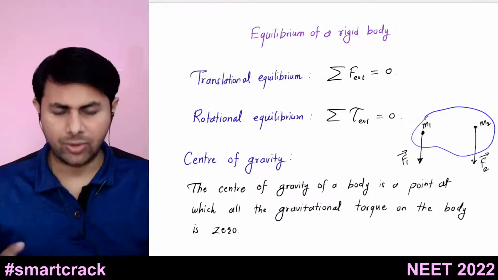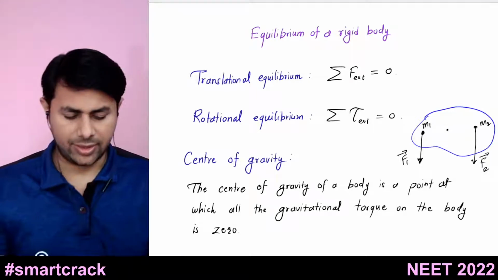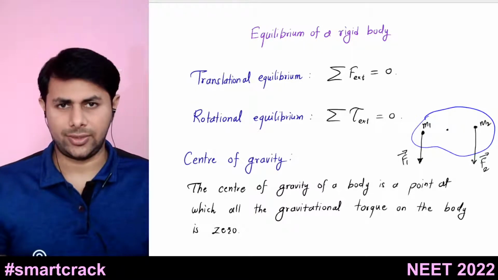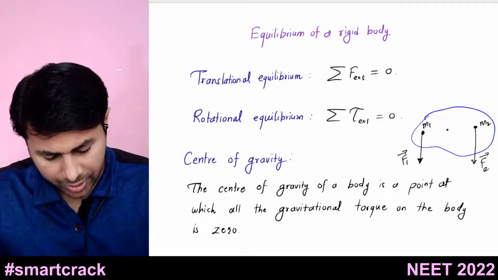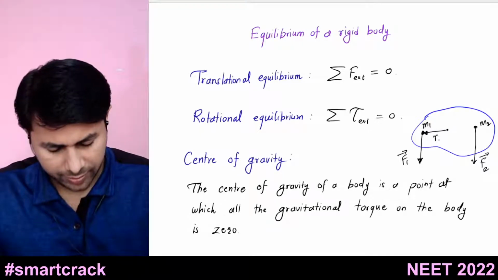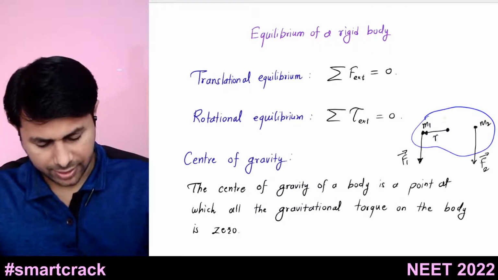So there are n number of particles like this. Let's suppose this is the point for which the gravitational torque is zero. That means if you draw position vectors of all particles considering this point as the origin,